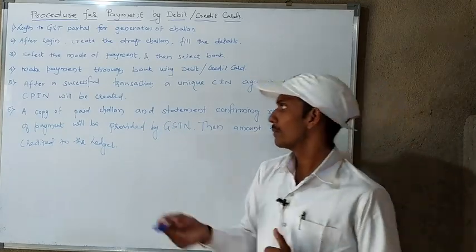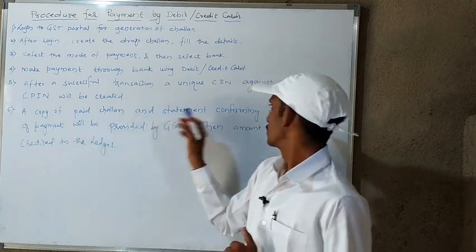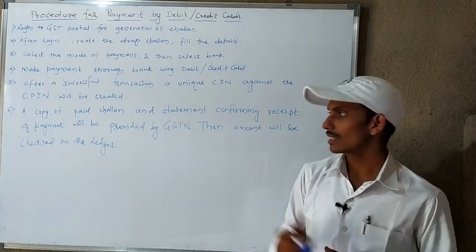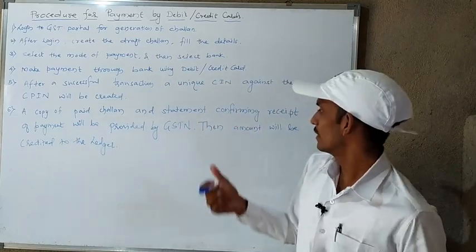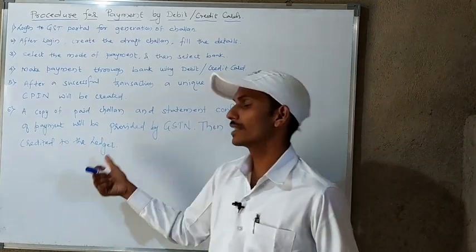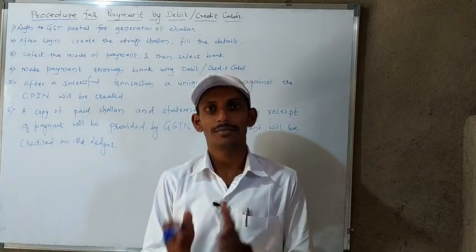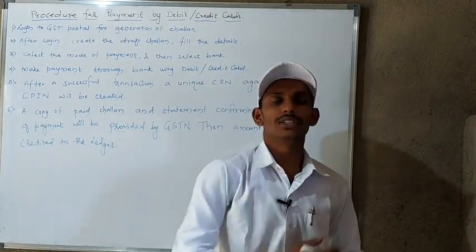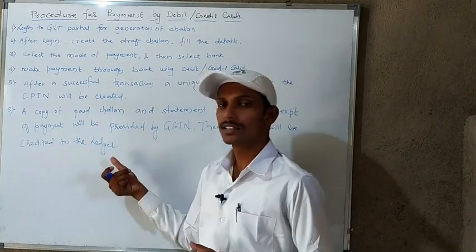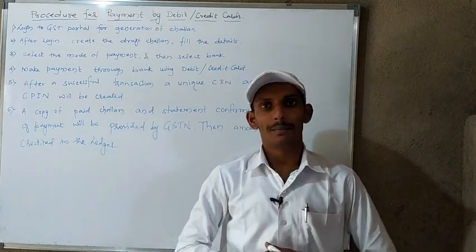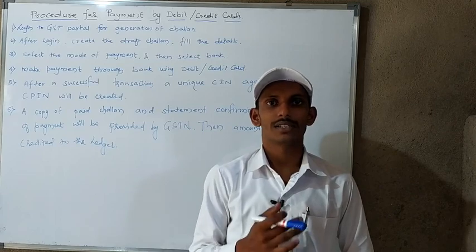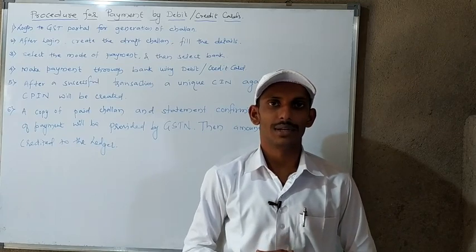After payment is received, you will get the confirmation from the GST department. Then automatically the amount will be credited to your cash ledger, and from this the taxpayer will be able to make the payment to the government. This is how the procedure works.